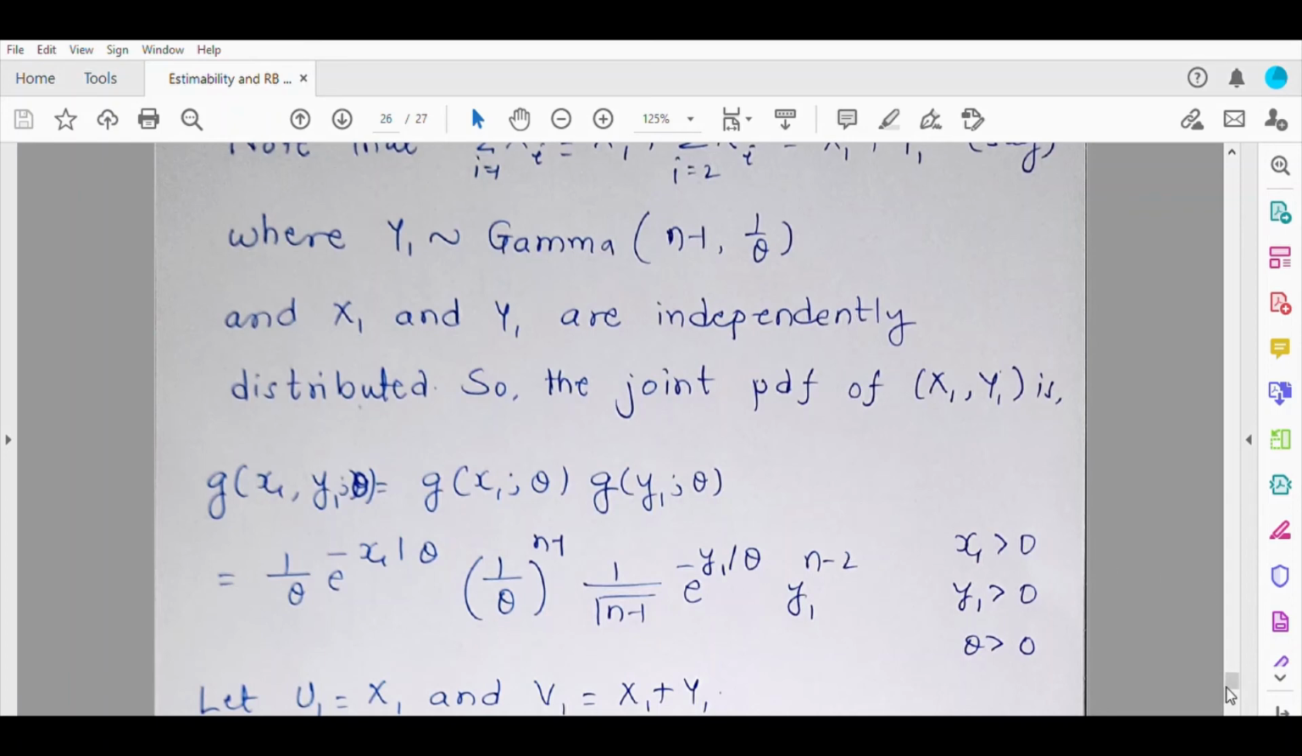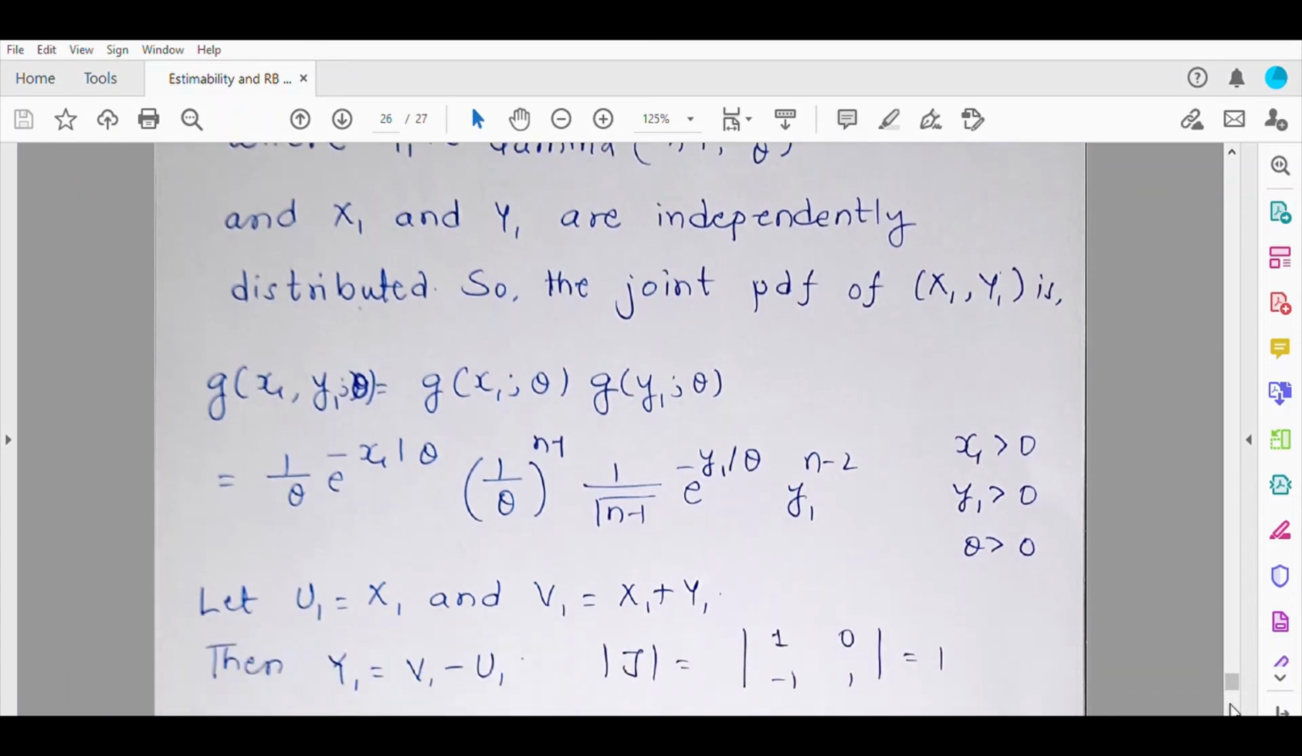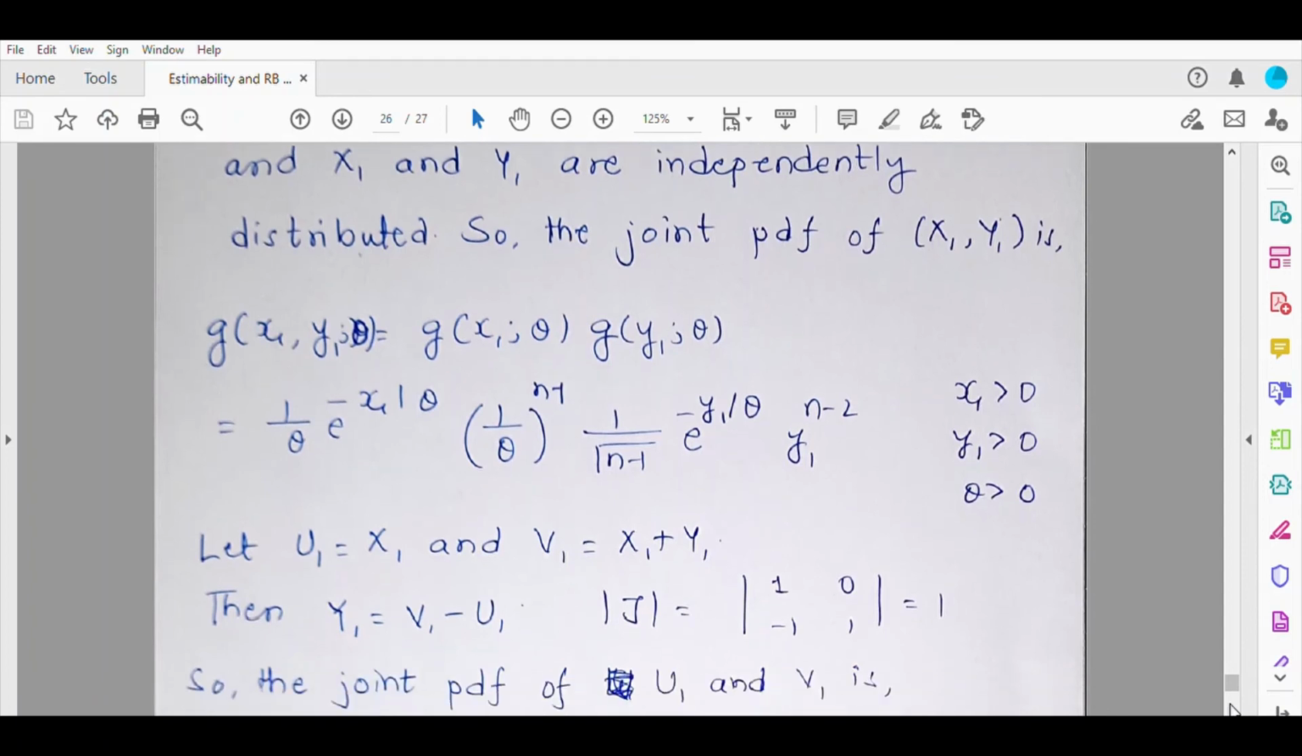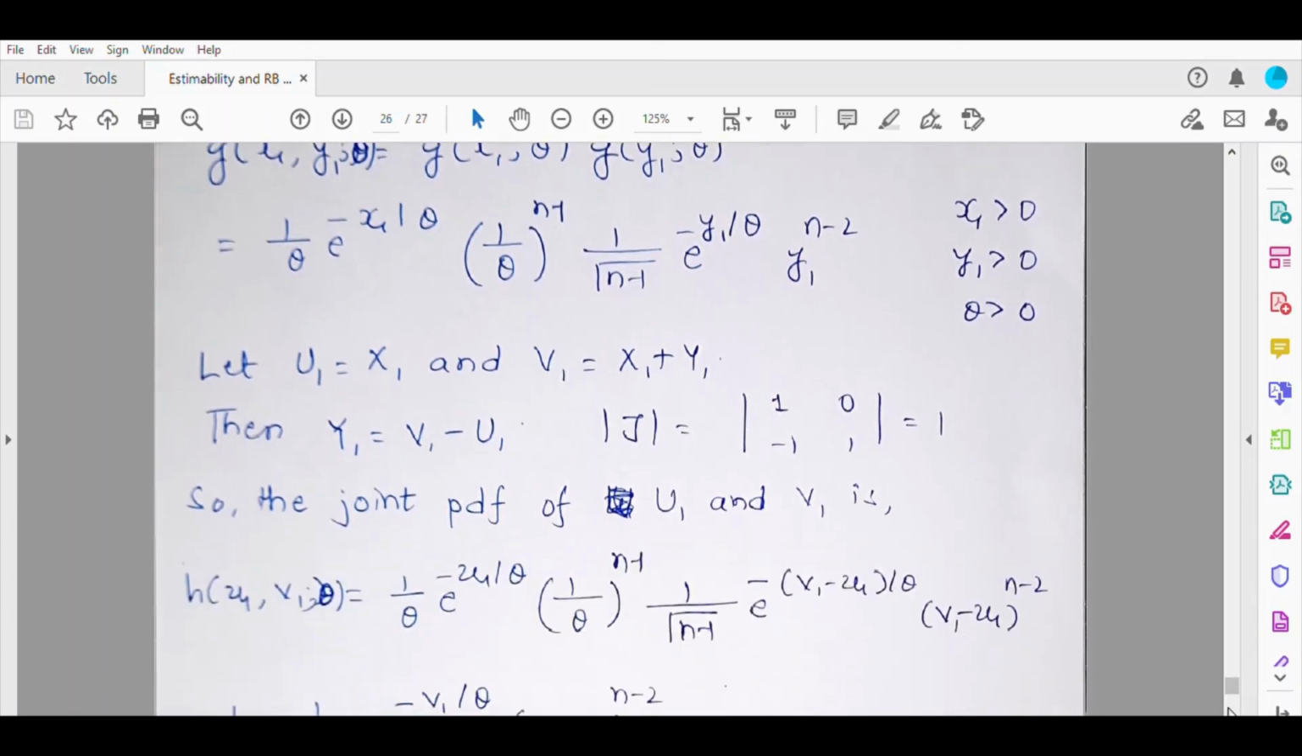So suppose u1 is x1 and v1 is x1 plus y1. Then using the Jacobian method, we will find the joint distribution of u1 and v1. Here, as you can notice easily, the Jacobian of transformation is 1. So the joint PDF will be, just substitute x1 as u1 and y1 as v1 minus u1.